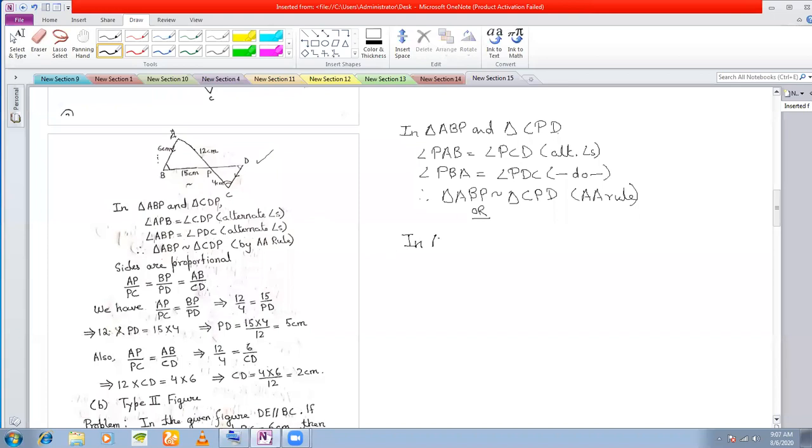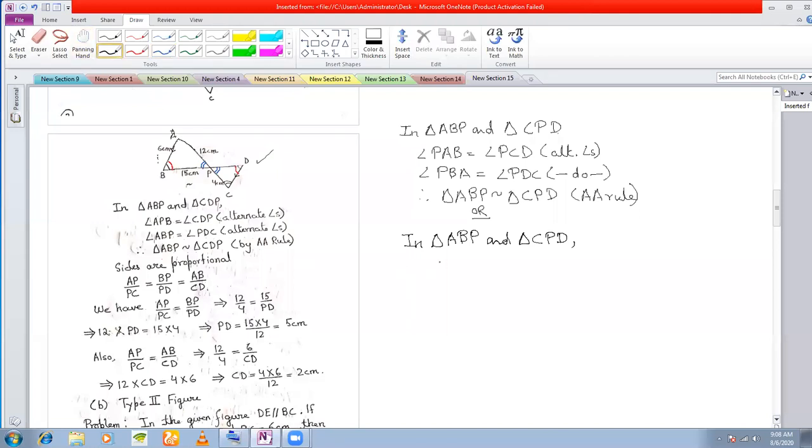In triangle ABP and triangle CPD, now see what happens in these two triangles. I have shown alternate angles. Now this angle is equal to this angle. Also what you see is that these two angles are equal because they are vertically opposite angles.